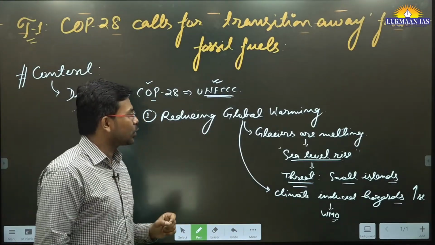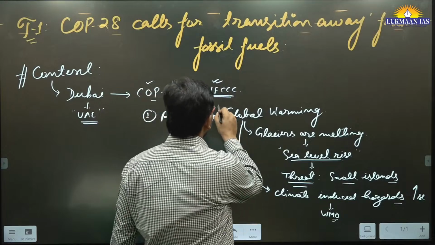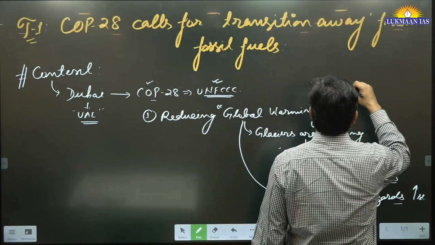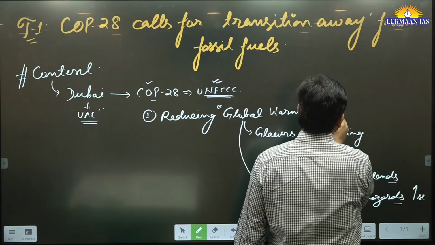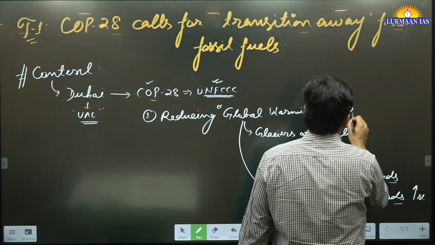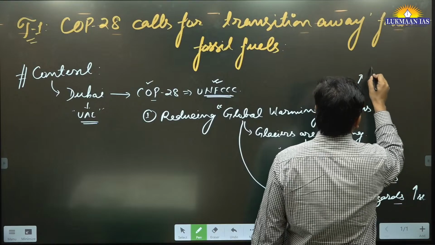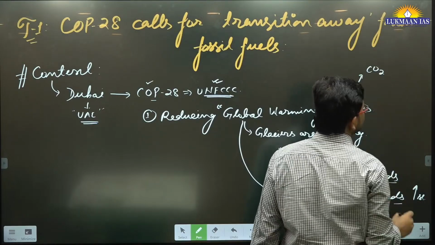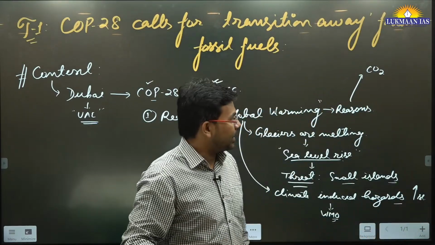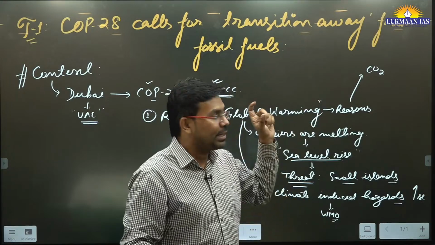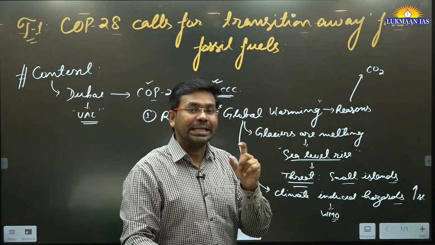So we need to reduce global warming. And when we talk about global warming per se, what are the reasons related to global warming? One of the reasons is the increase in the level of CO2, carbon dioxide. Carbon dioxide is a potent global warming gas. So this is a greenhouse gas.